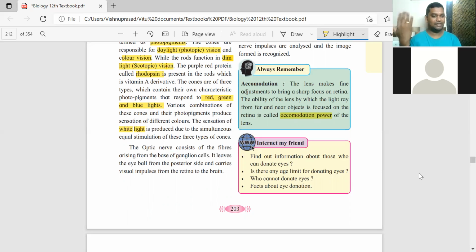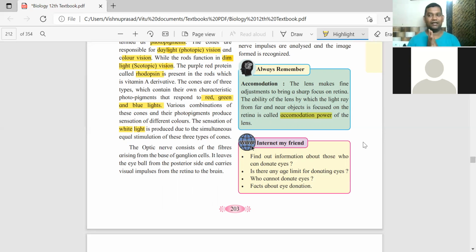Change the image very fast in front of you. Cage, parrot. Though they are two different sides, but I'm showing you fast, after some time the brain will detect that the parrot is inside the cage. Persistence of vision: an image that is formed in the brain remains for a fraction of a second, 0.1 seconds, and if within that time another image is inserted, both images overlap. Is that clear?